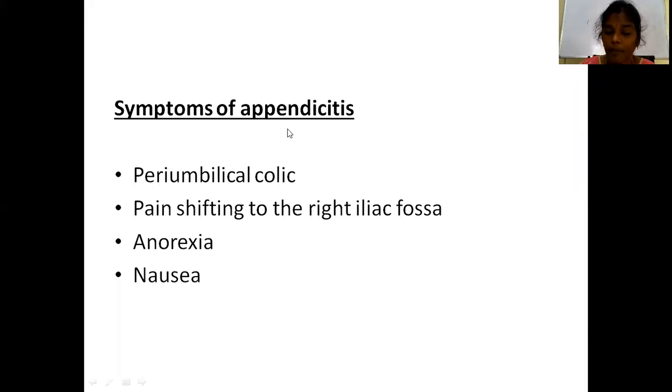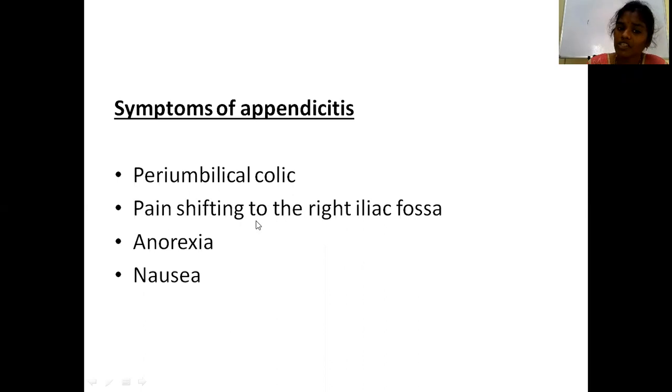In acute appendicitis, it is migratory pain, that is, shifting pain. You call it shifting pain. Initially, the pain will start at the periumbilical region, around the umbilicus, where it will be poorly localized and diffuse. Later, the pain will shift to the right iliac fossa. Okay, periumbilical colicky pain, which later shifts to the right iliac fossa.